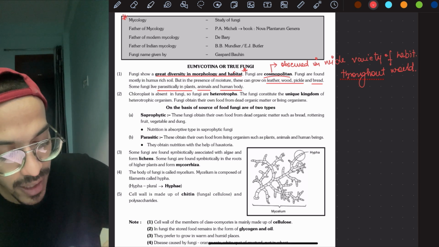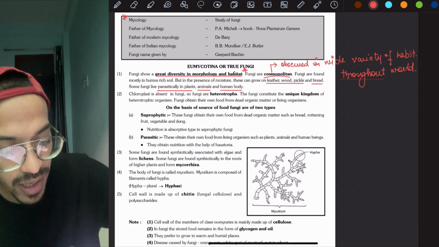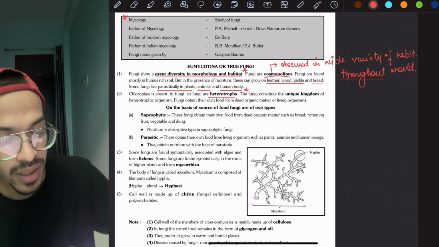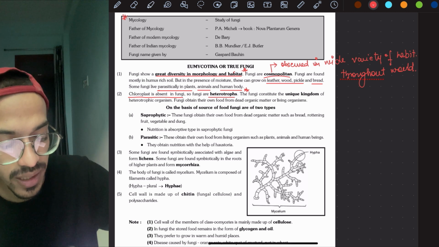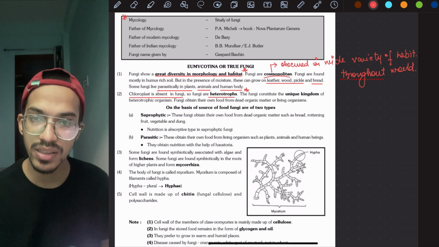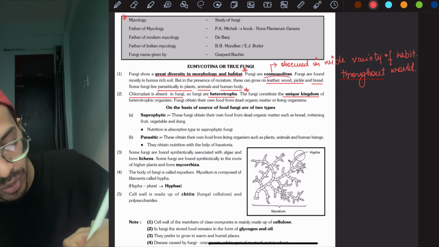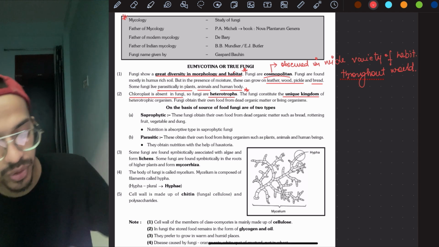Okay, so they are heterotrophs. You have to remember that. Why are they heterotrophs? Because chloroplast is absent in the fungi. Then this fungus constitutes the unique kingdom of what? Heterotrophic organisms. So we have to remember that they are 100% heterotrophs.